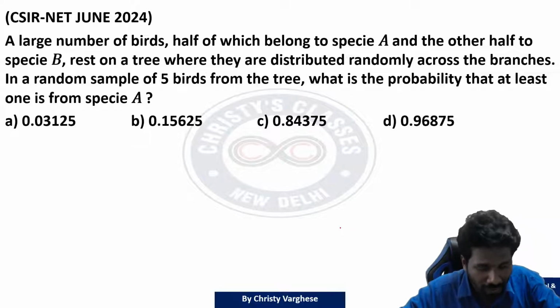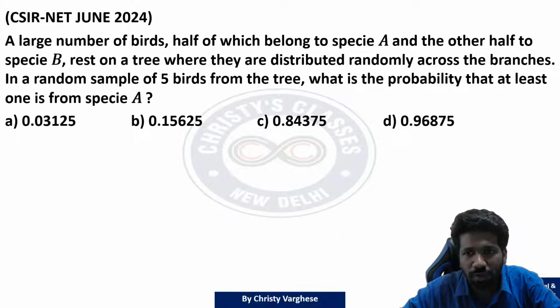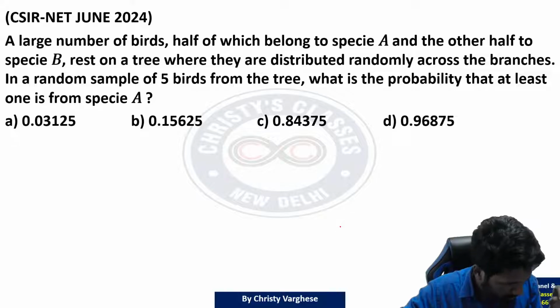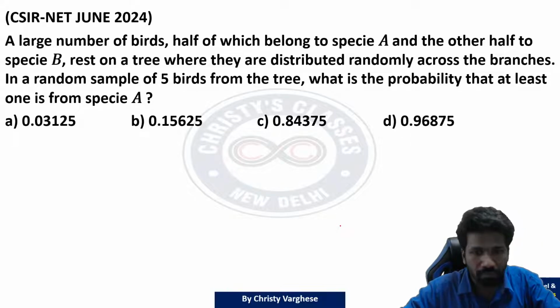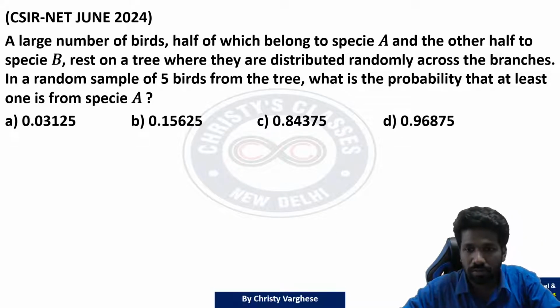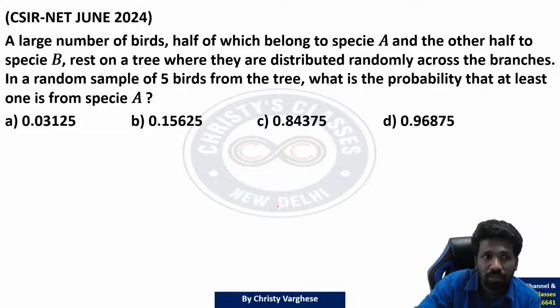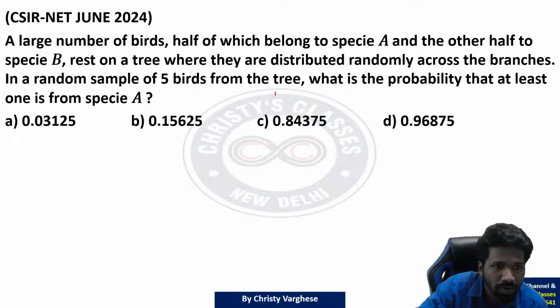So listen very carefully. A large number of birds, half of which belong to species A and the other half belong to species B, rest on a tree where they are distributed randomly across the branches. In a random sample of 5 birds from the tree, what is the probability that at least one is from species A? At least one is from species A. Any answers? Yes, some of you got an answer, I guess.